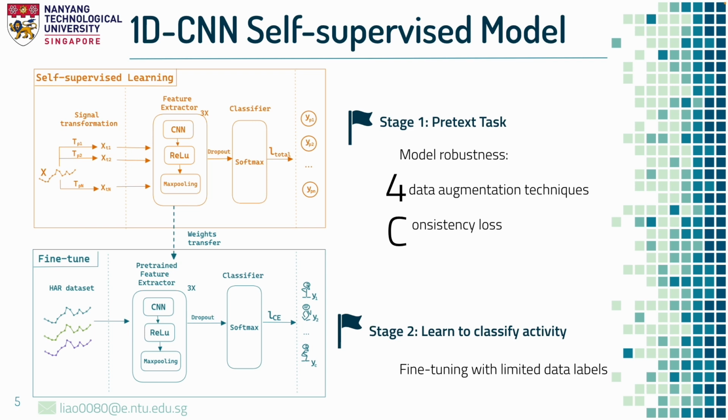After training, the weights of the model are transferred to stage 2. In stage 2, we will fine-tune the pre-trained model with few true labeled samples. The cross-entropy loss is computed here.